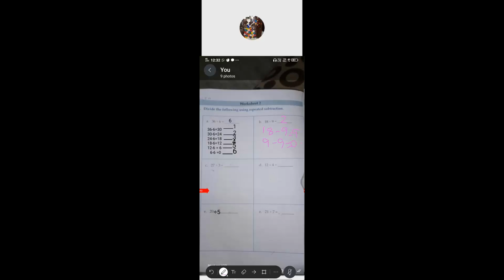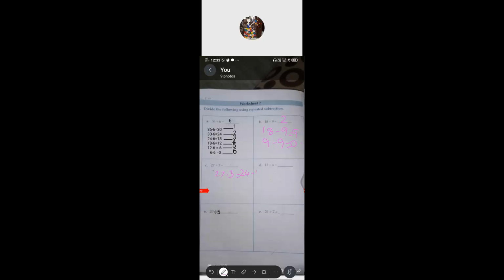The next one, C1, 27 divided by 3. How many steps will you get? Try to do it in your notebook. 24. So again from the 24 try to do. That is step number 1. Without fail you have to write that one, step number 1.